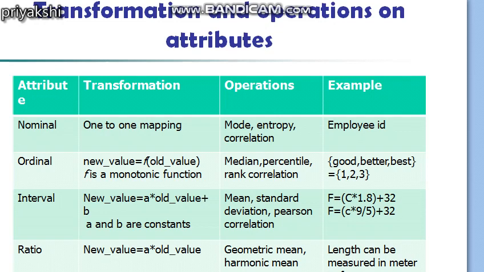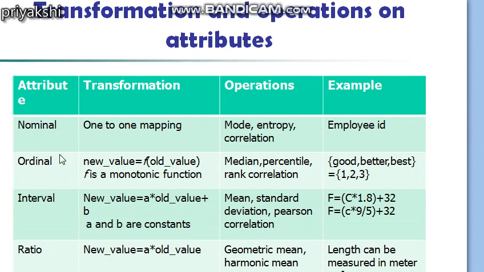and it shows the definition of the different attributes with their transformation functions, along with the information about the statistical operations that are valid for each type. Okay, each attribute type possesses all the properties and operations of the attribute type above it.